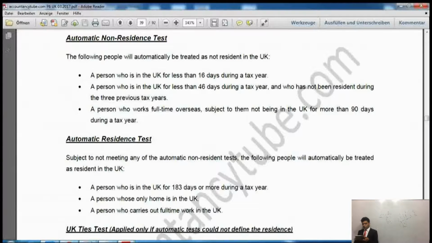Please make sure you remember these, because these rules are very, very important as far as the P6 exam is concerned. The second says a person is in the UK for less than 46 days and has not been resident during the previous 3 tax years. If you haven't been resident in the UK for the previous 3 tax years and you spend less than 46 days, then you will still be automatically non-resident.